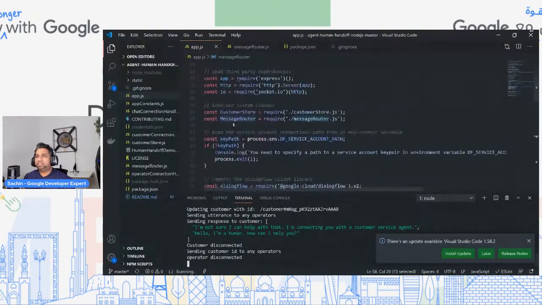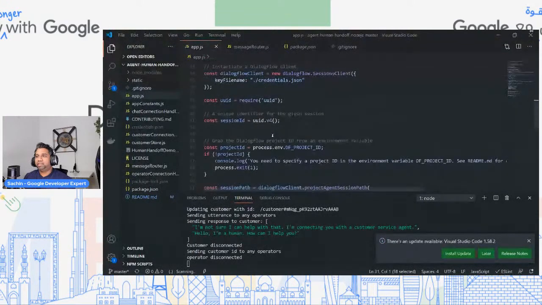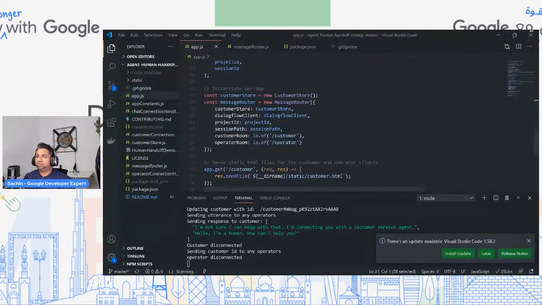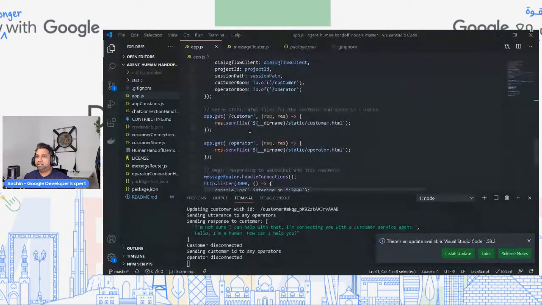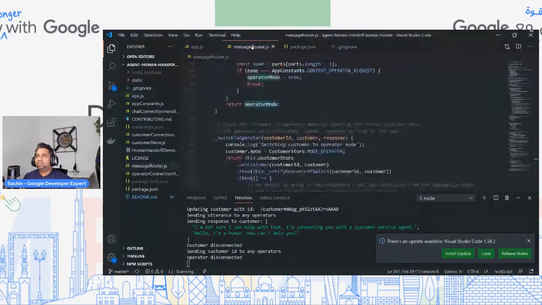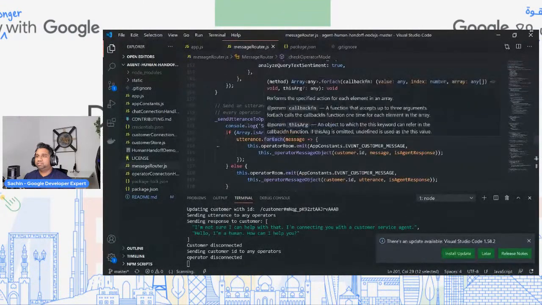I'm running this, and within this, you're creating a service account. You need to specify it. You're using the Dialogflow API, in this case version 2 of Dialogflow, and you're specifying the project ID and other things. All of this is shown, and the entire code is explained. The most important thing when it comes to the Dialogflow API is some of these functions.